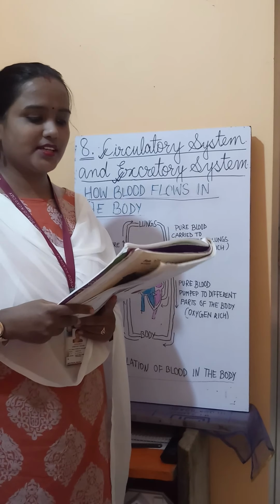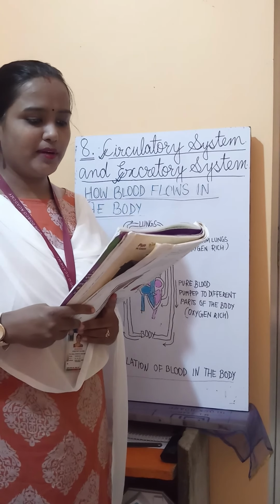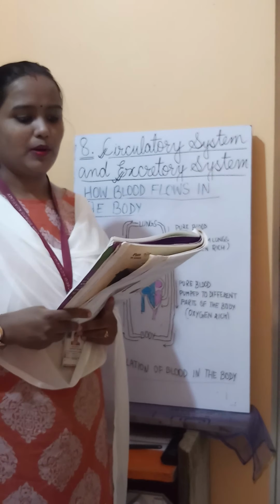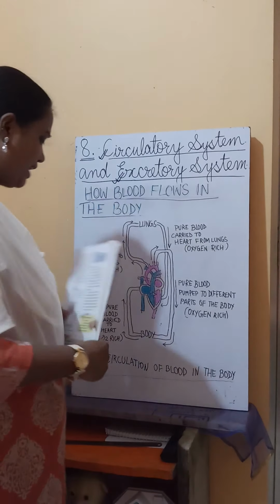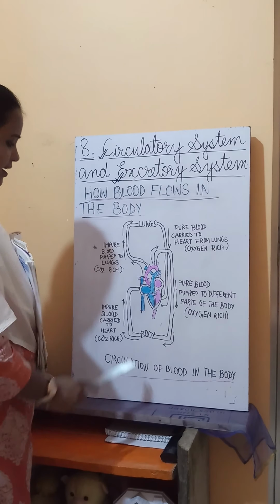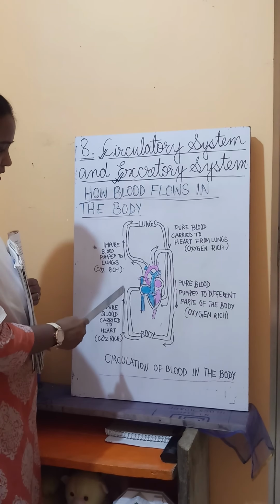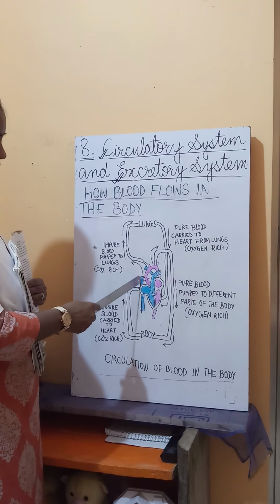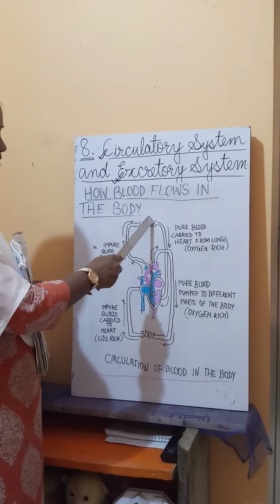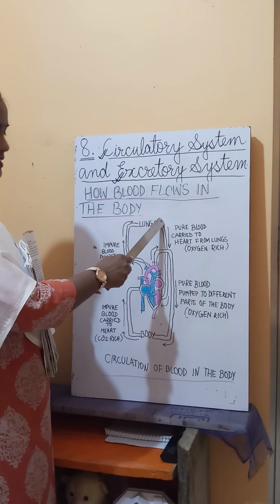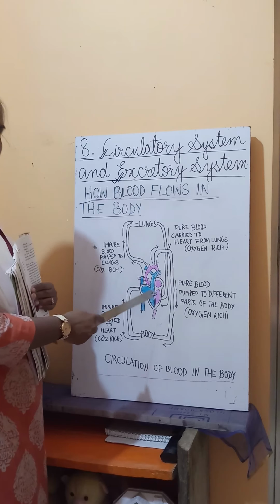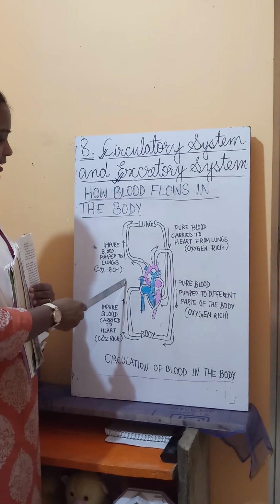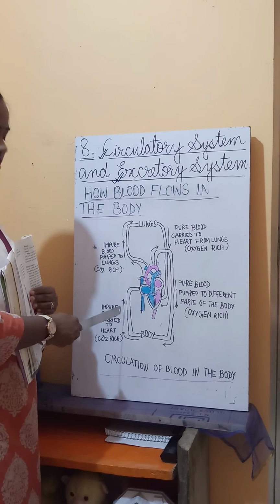And here you can see fact 5. In our blood vessels, blood flows only in one direction. Why does it flow only in one direction? It means when the blood is flowing, it will flow only in one direction. It will not flow back. It will flow back only after passing from the lungs. But it will never happen that it is flowing upward and then it will flow downward. No, it can never happen.